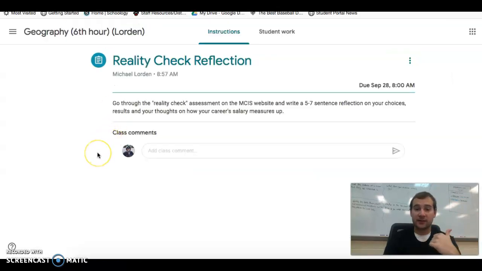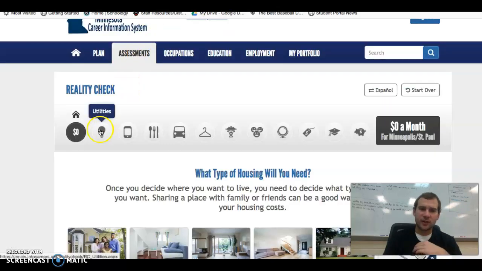After you complete the assessment, compare again how your career salary measures up to what type of living style or living arrangement you're looking for. So that's easy. For your reflection, if you want to, you can touch on what you selected for each category. Maybe that would be a good way to do it.